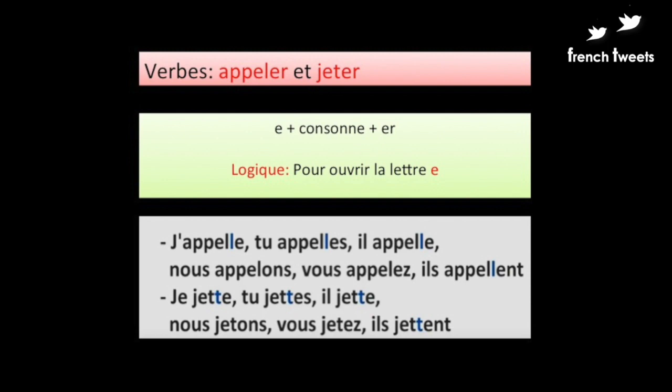Now I'll read them for you and check the difference. The verb appeler, j'appelle, tu appelles, il appelle, nous appelons, vous appelez, ils appellent. For the verb jeter, je jette, tu jettes, il jette, nous jetons, vous jetez, ils jettent. Now here you'll find the difference that in order to open the letter E before the consonant, we have to double the consonant.